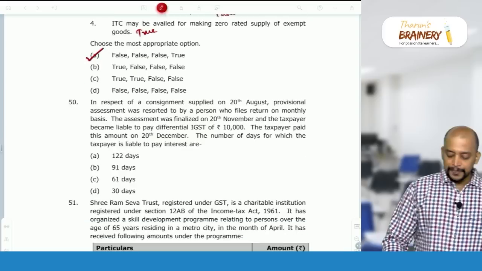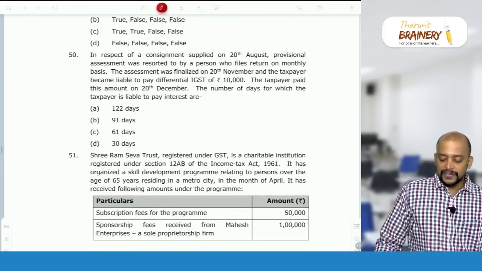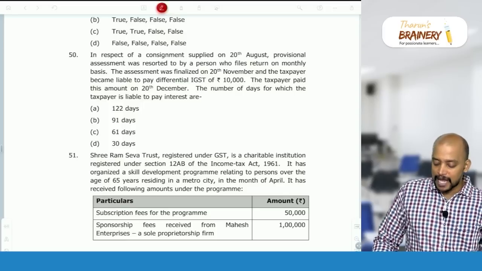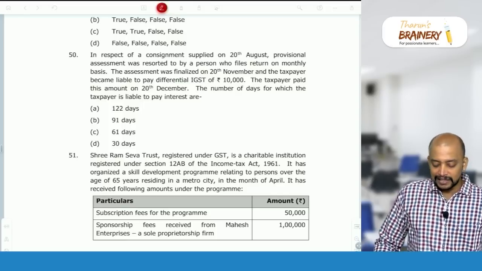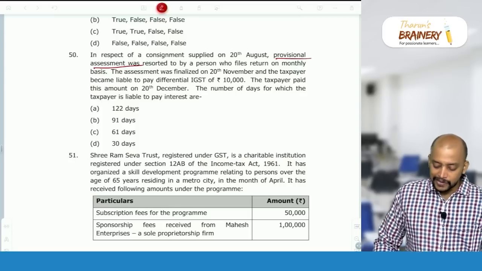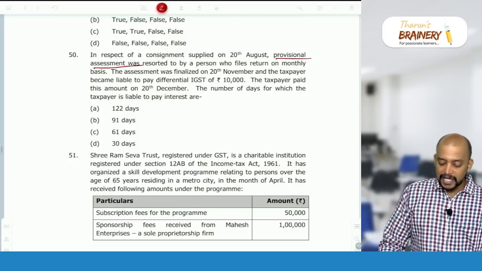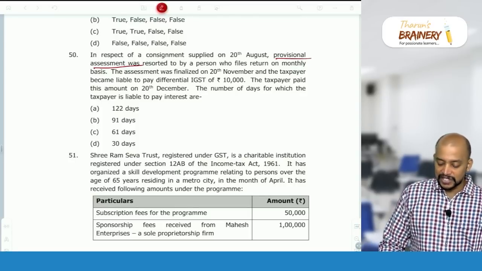Then 50. In respect of a consignment supplied on 20th August, provisional assessment was resorted to by a person who files returns on a monthly basis. Provisional assessment was resorted to, okay, on 20th August. The assessment was finalized on 20th November and the taxpayer became liable to pay the differential IGST of 10,000.